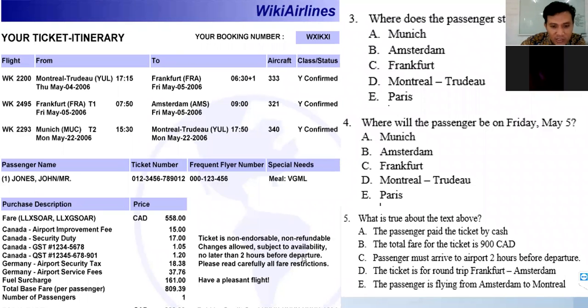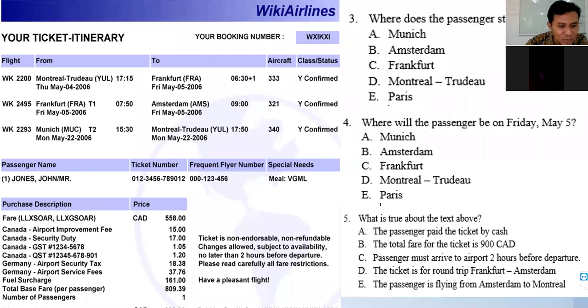Right, so next. Okay, well actually change allowed. The change is permitted. Can it be changed? Change allowed, subject to availability, no later than 2 hours before departure. Okay, so is it said that the passenger must arrive to the airport 2 hours before departure?